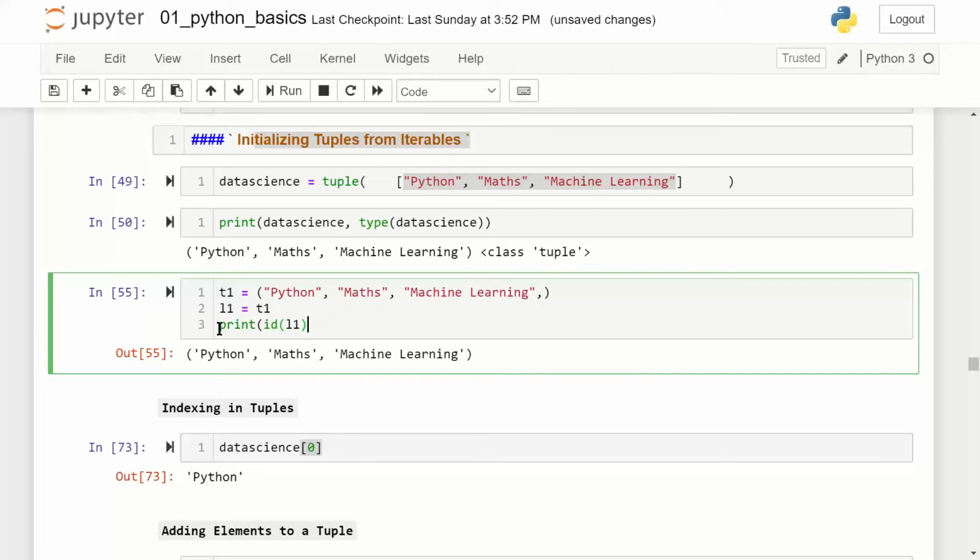Note here, I've just changed the syntax: round brackets, rectangular brackets. Type T1, tuple. Type L1, list. And just one more thing I'll add here. T1 0, Python. L1 0, Python. What is the difference between tuple and list? Is this the difference which I want to explain?